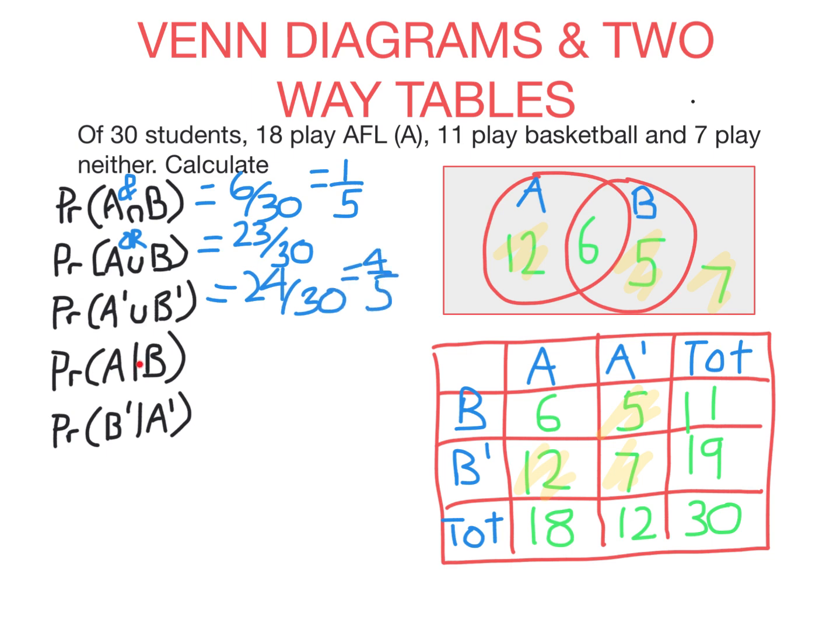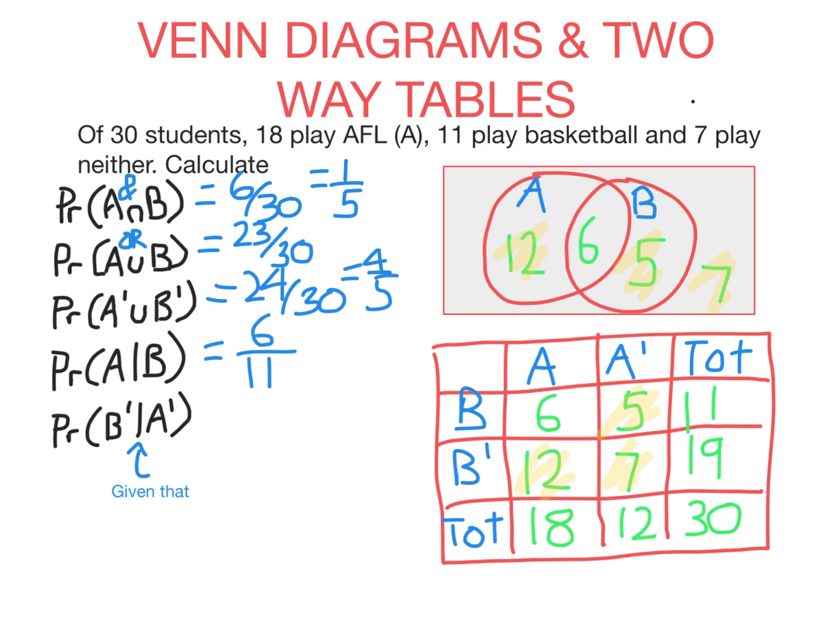So this line here means given that. So this says probability of A given that B. The probability that they play AFL given that they play basketball. So I'm saying I know they play basketball. So that gives me 11 choices. There are 11 people that play basketball. Of those 11 who play basketball, 6 also play AFL. So it's 6 over 11.